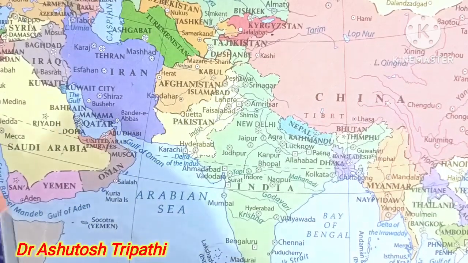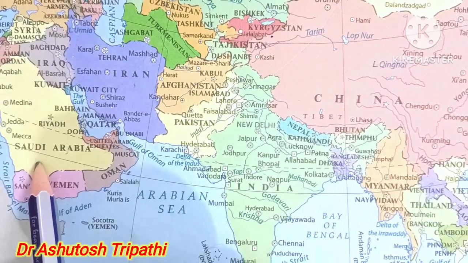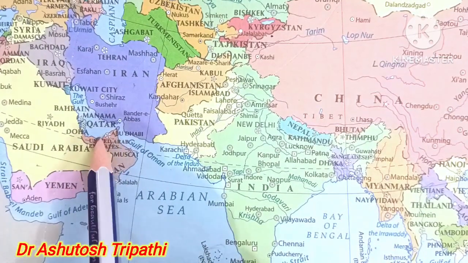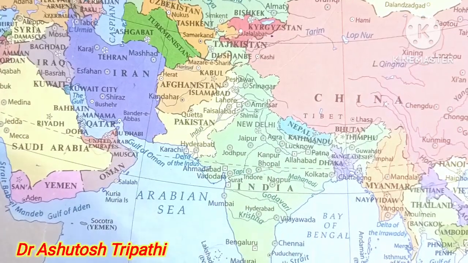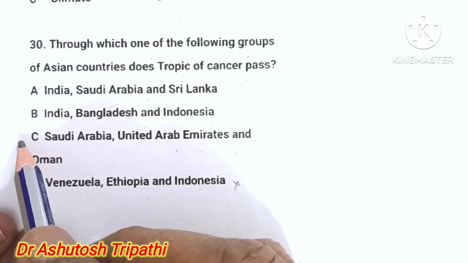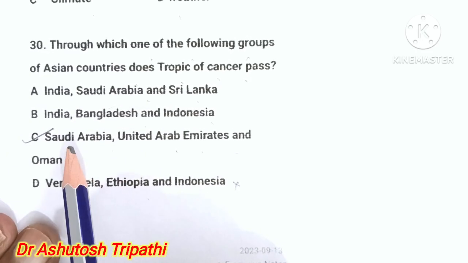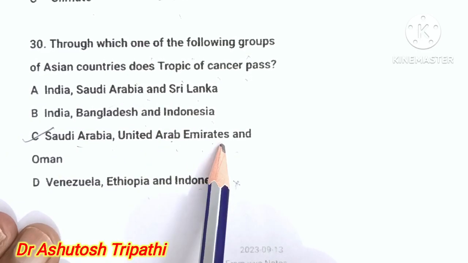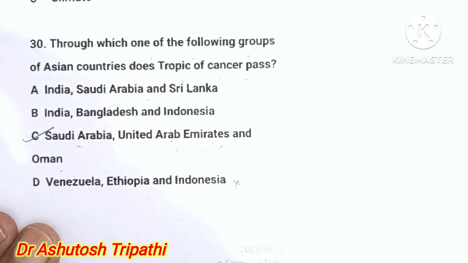Third one is Saudi Arabia, United Arab Emirates and Oman. It means option 3 is the correct answer. Saudi Arabia, United Arab Emirates and Oman are the countries through which the Tropic of Cancer passes.